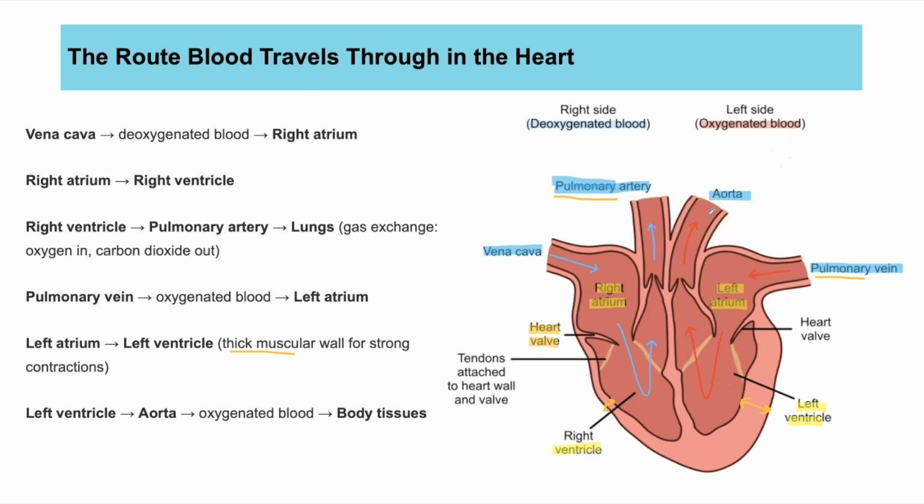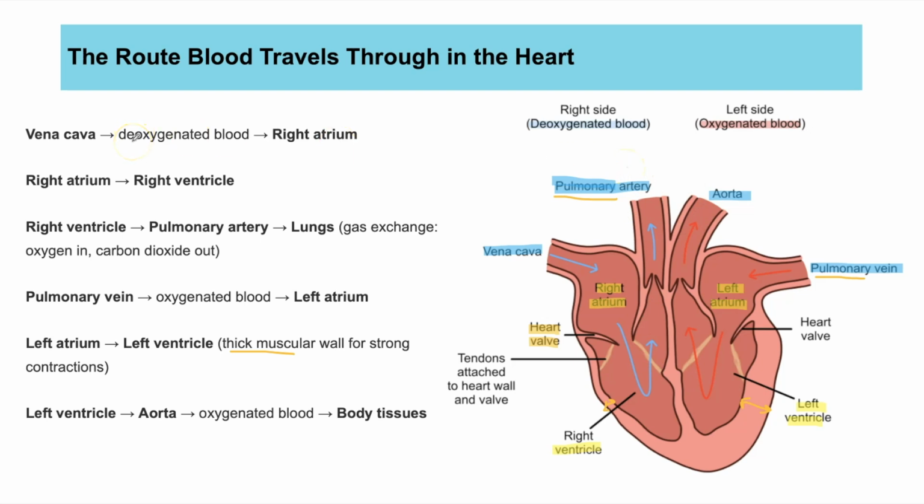It's oxygenated. Now this here talks us through the route of the blood through the heart. But this is imagining if we were looking at the journey of a single red blood cell, the route it would take all the way around. Because in reality, as we can see here, those 2 arrows both pointing in, blood is going to enter from the pulmonary vein and the vena cava at the same time. So blood enters both sides at the same time and is pumped out of both sides at the same time.